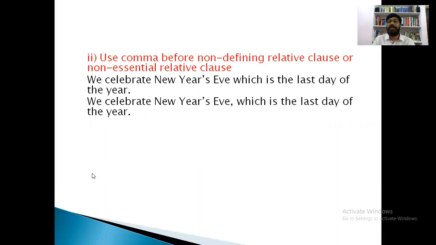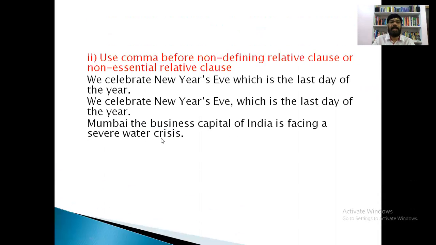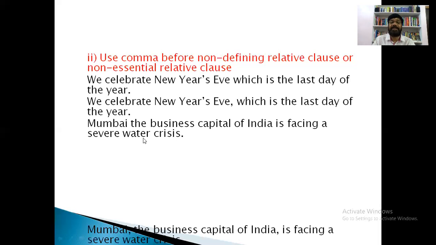So what is the fourth one? In a defining relative clause we need not use a comma, but with a non-defining relative clause we have to use a comma. Now, Mumbai, the business capital of India, is facing a severe water crisis.